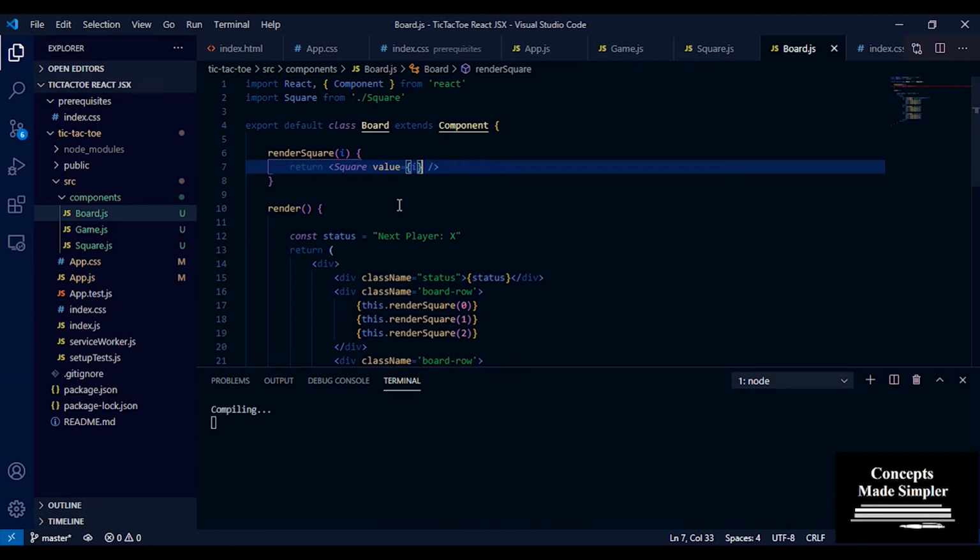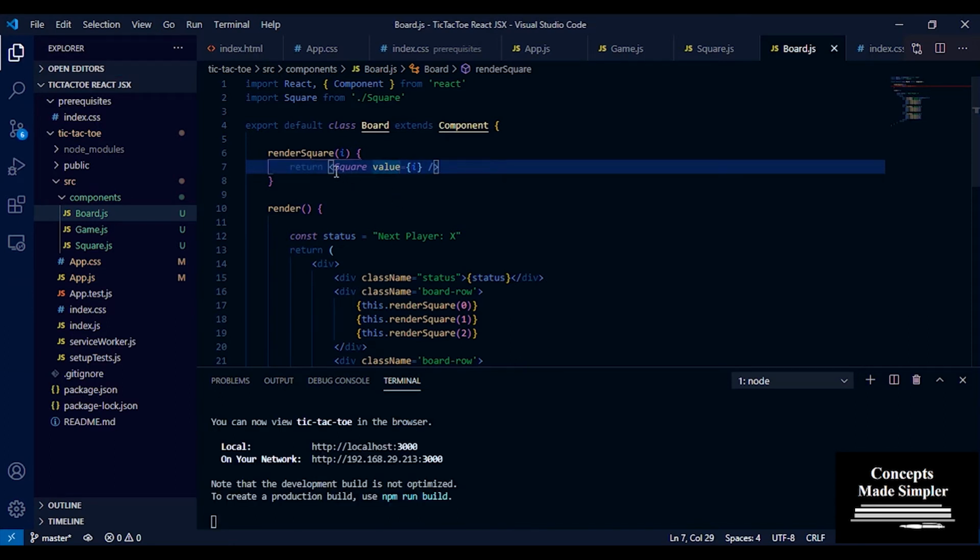Okay. So now since this syntax is JSX. Now JSX is the JavaScript syntax, which further gets converted into your basic HTML components using React.createElement.